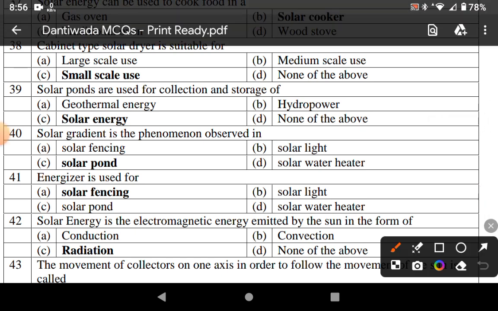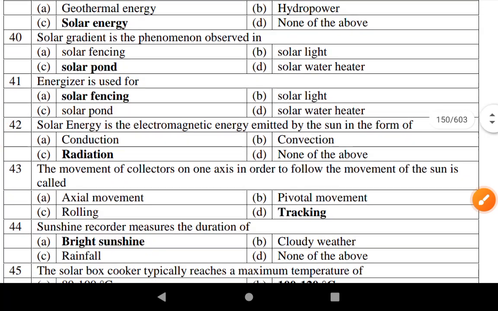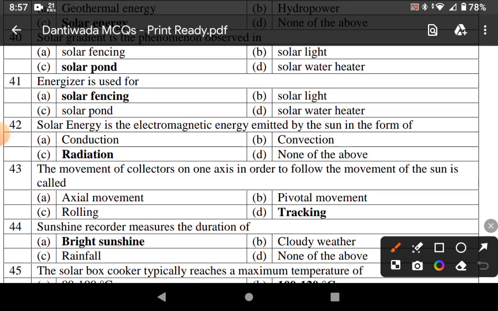Solar ponds are used for collection and storage of solar energy. Solar gradient is the phenomenon observed in a solar pond. An energizer is used for solar fencing. Solar energy is the electromagnetic energy emitted by the sun in the form of radiation.